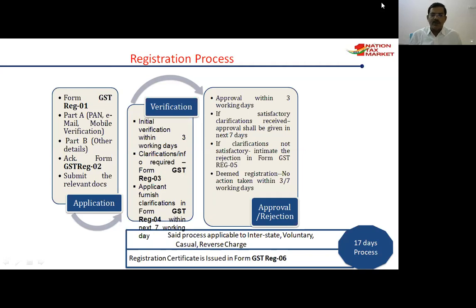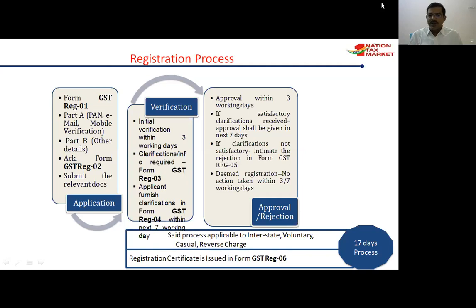If satisfactory clarification is received, approval shall be given in the next 7 days. If the clarification is not satisfactory or not received in time, the rejection comes in form GST REG 5. So either approval or rejection within 7 days.